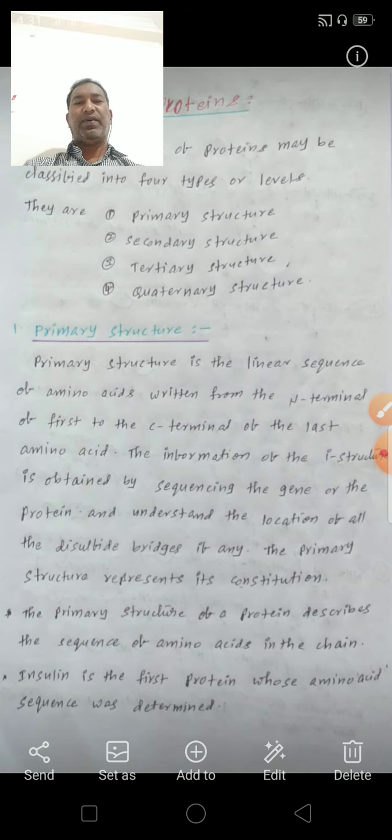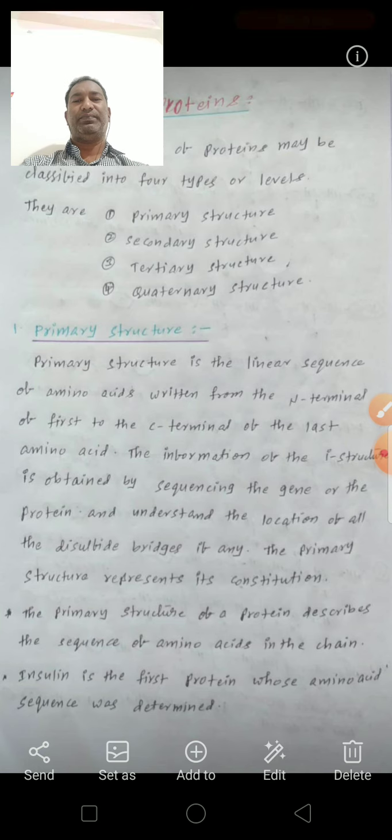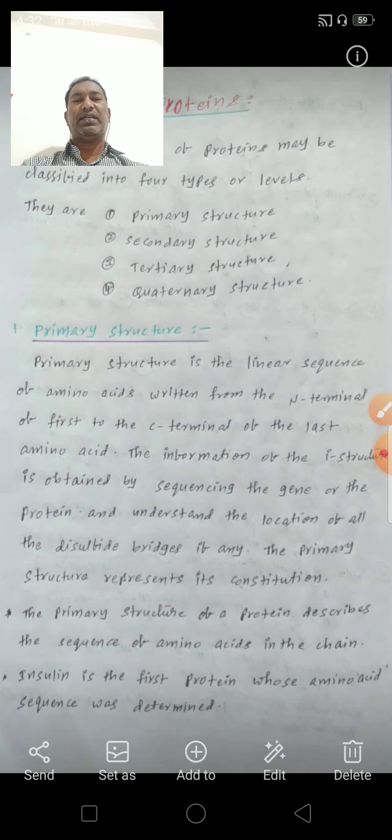The information of the primary structure is obtained by sequencing the gene or the protein. So primary structure tells about the sequencing of amino acids in the gene or the protein, and the location of all the disulfide bridges, if any.